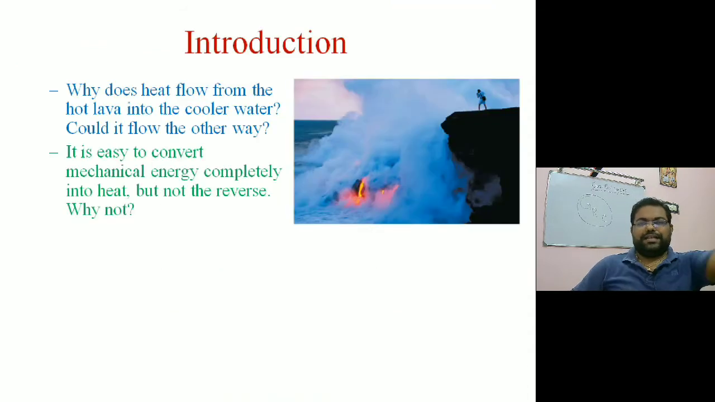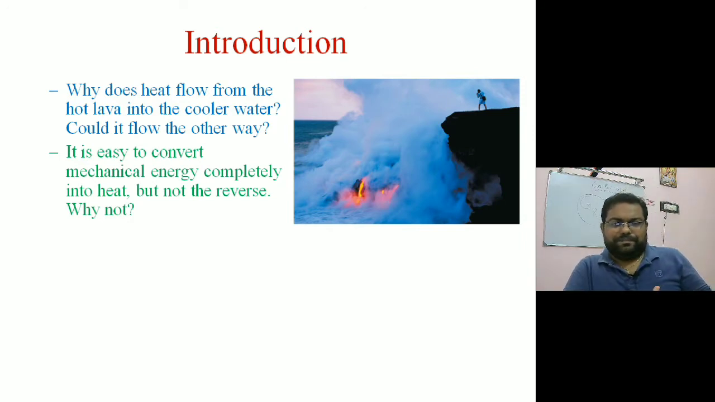So the first question arises: why does heat flow from the hot lava into the cooler water? This is a natural flow of heat. Naturally, heat should flow from high temperature to low temperature. Why can't it be reverse? Why can't heat flow from a low temperature environment to a high temperature environment? Is it possible? And another thing, it is easy to convert mechanical energy completely into heat, but not the reverse. Why not? Why is it not possible to convert heat into mechanical energy fully?